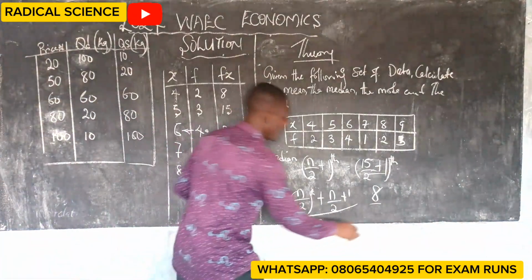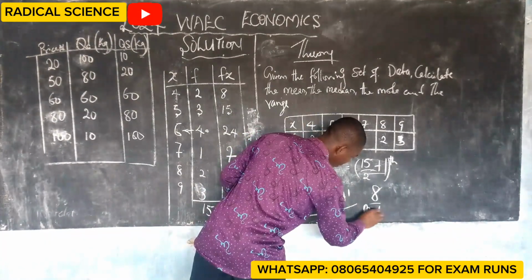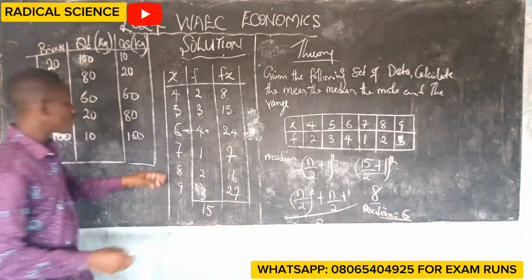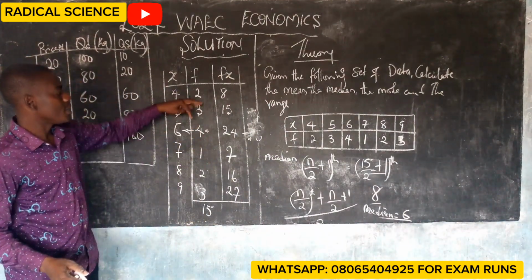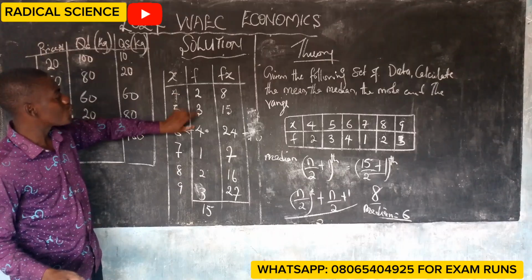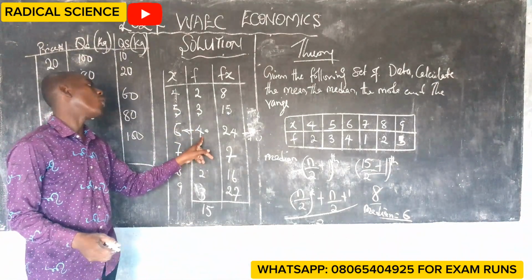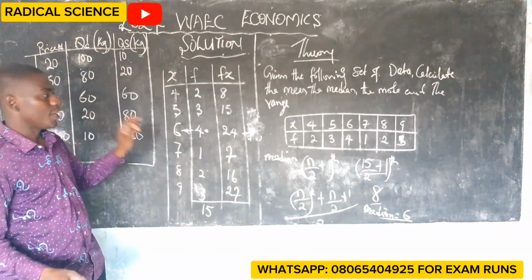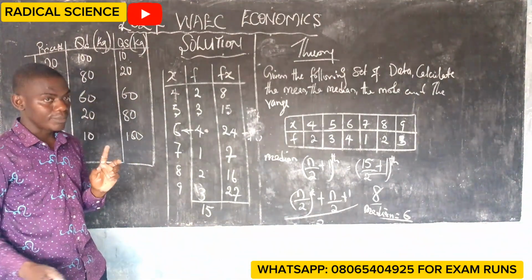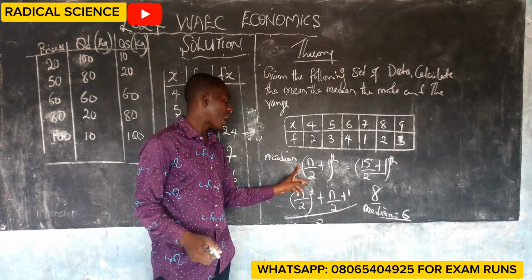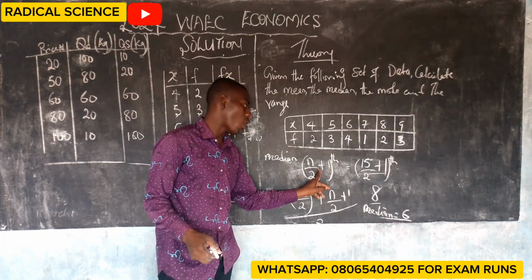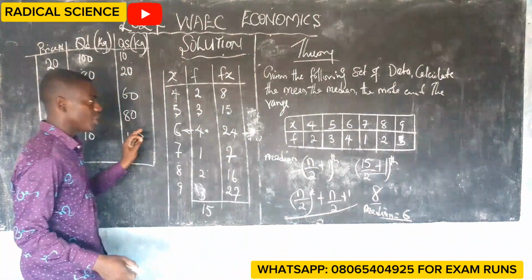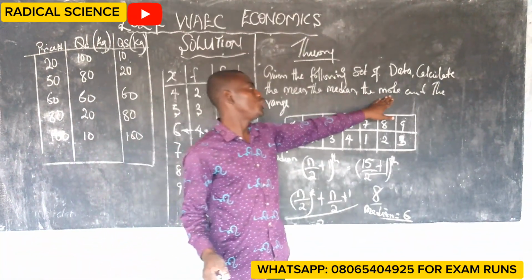Therefore, the median of this number is 6, because 8 is found in this 4, and this 4 is the frequency, whereas the number 6 is the data. Hope you're understanding me. Remember, I use this formula. This is used when it is odd, and this is used when it is even. That is the median. At this point, you don't need to calculate anything.